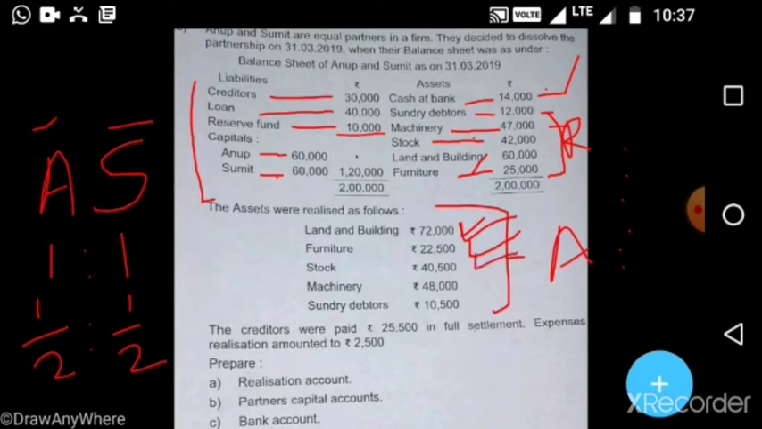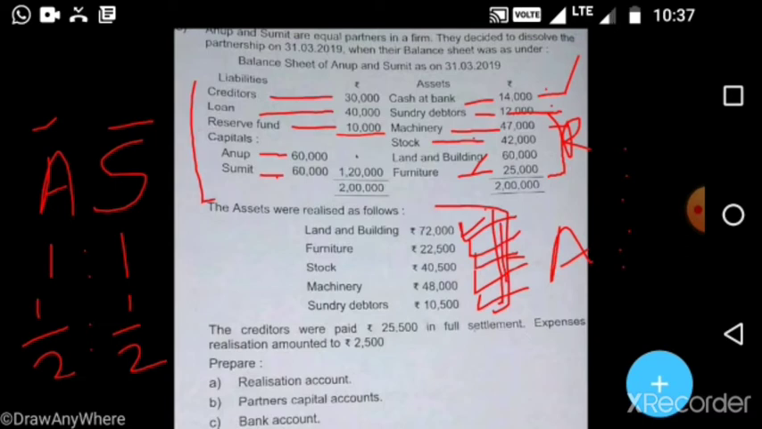40,500. Next, machinery, how much received? 48,000. And from sundry debtors received 10,500. Sundry debtors in your balance sheet are 12,000, but actually received 10,500. So all these items we will record in the realization account credit side under the bank heading. We will write Bank first, and under that we will write all these items.